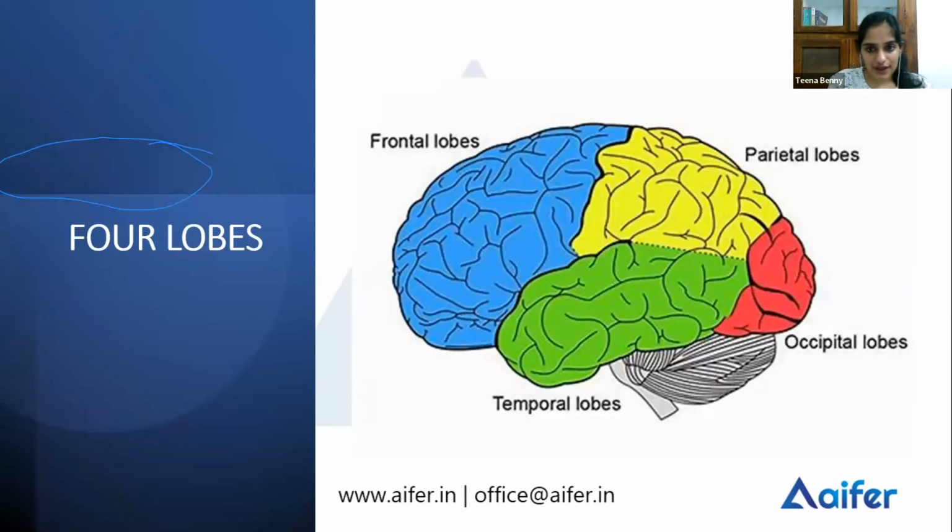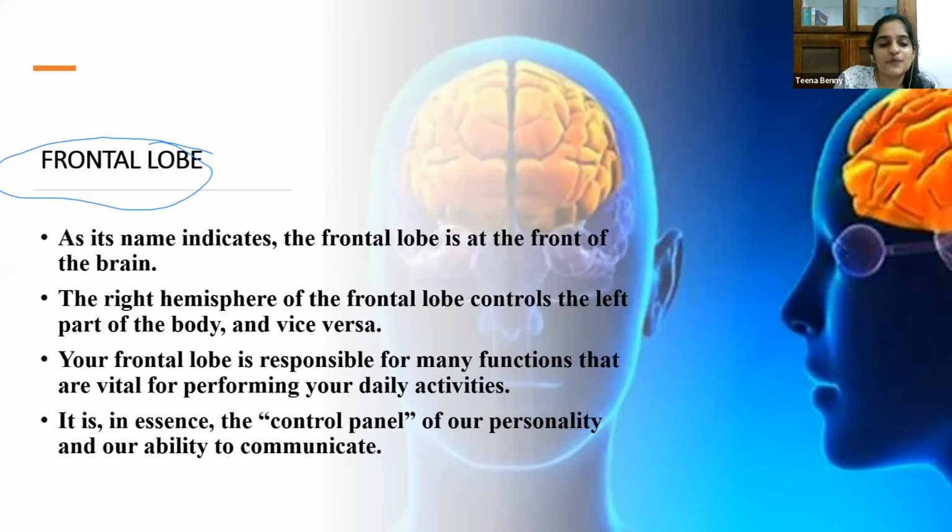So these are the four lobes you have: frontal, parietal, occipital, and temporal lobes. Now, moving on to all the four lobes. What does your frontal lobe do? As the name suggests, your frontal lobe is in the front portion of your brain. This area is where your planning takes place, all your executive functions take place. The frontal lobe is responsible for your executive functions, and it is called the control panel of your personality and ability to communicate.